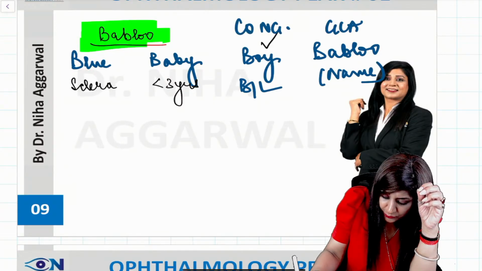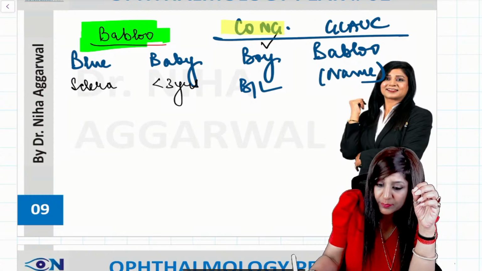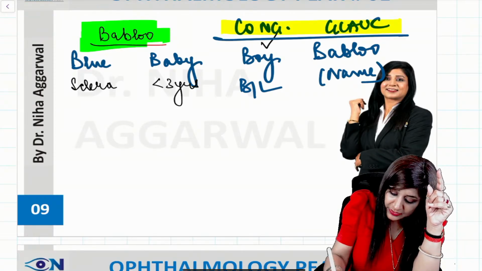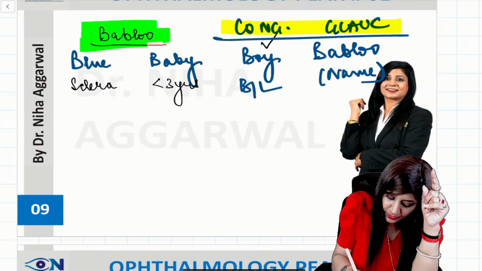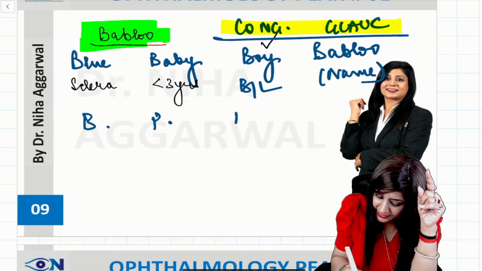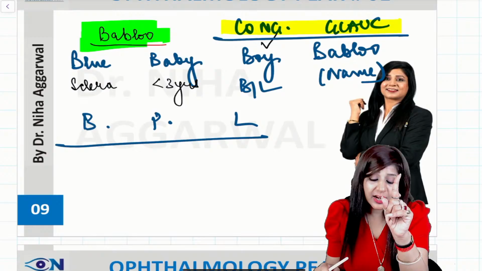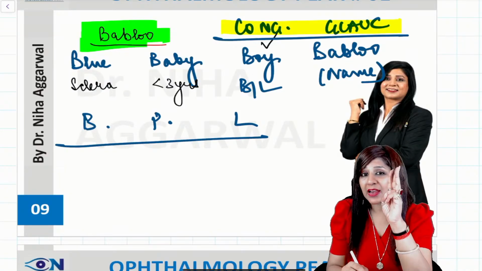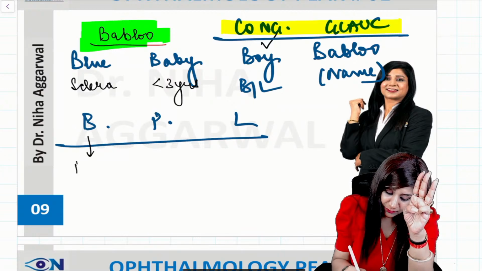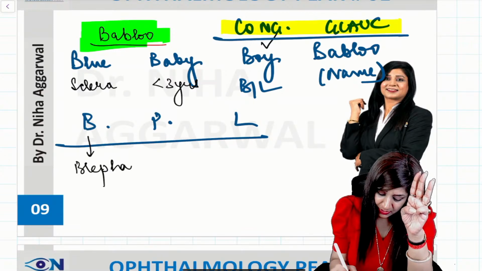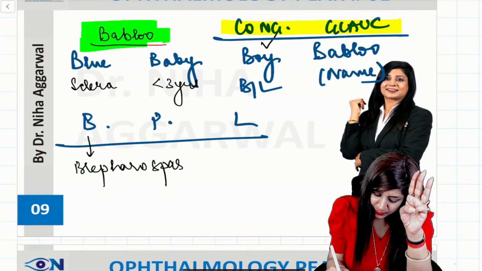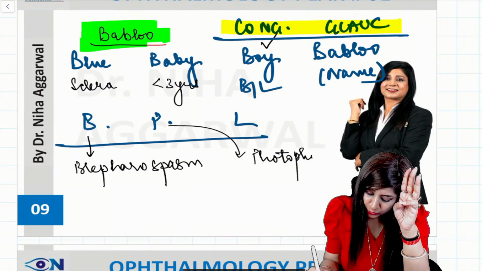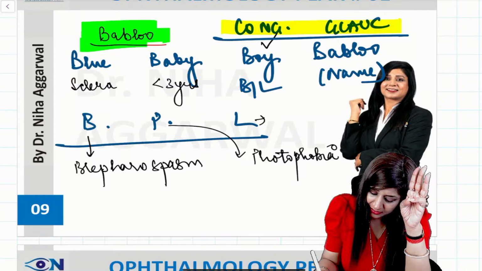This is the mnemonic for congenital glaucoma, Blue Baby Boy Bablu, or buphthalmos, where the baby will come with the BPL card, that is below poverty line card. So any baby less than 3 years of age, a boy with bilateral involvement, is coming with the blepharospasm, coming with the photophobia, coming with the lacrimation.